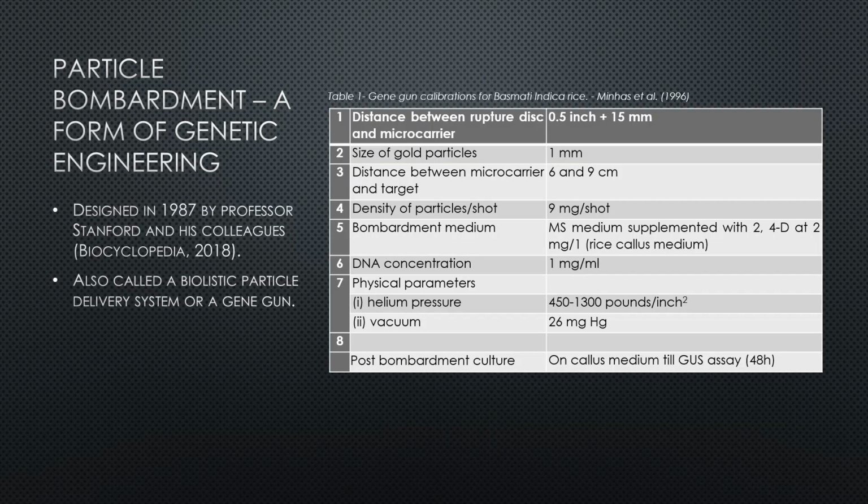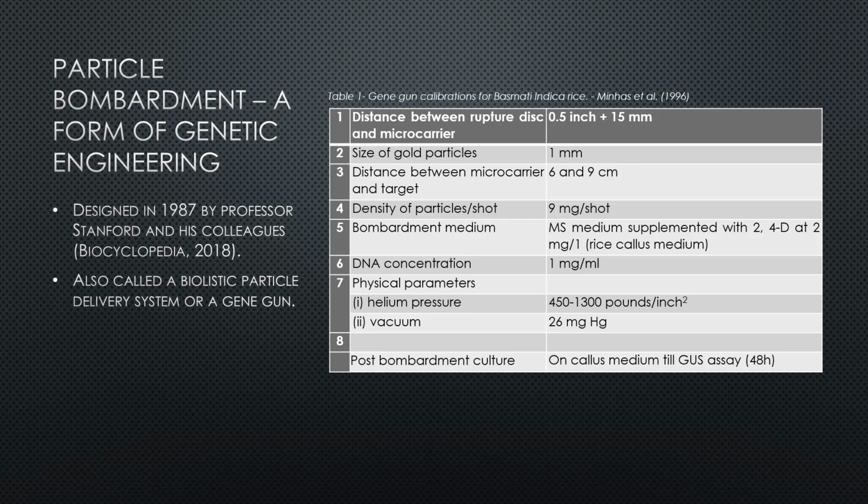Particle bombardment is a technique used in genetic engineering designed in 1987 by Professor Stanford and his co-workers. The technique is used for plants that do not respond well to the agrobacterium gene transfer technique. Particle bombardment, also called ballistic particle delivery system, or a gene gun, is a device that fires pellets of heavy metals coated with DNA, with the objective of transferring foreign DNA into plant cells or tissue.